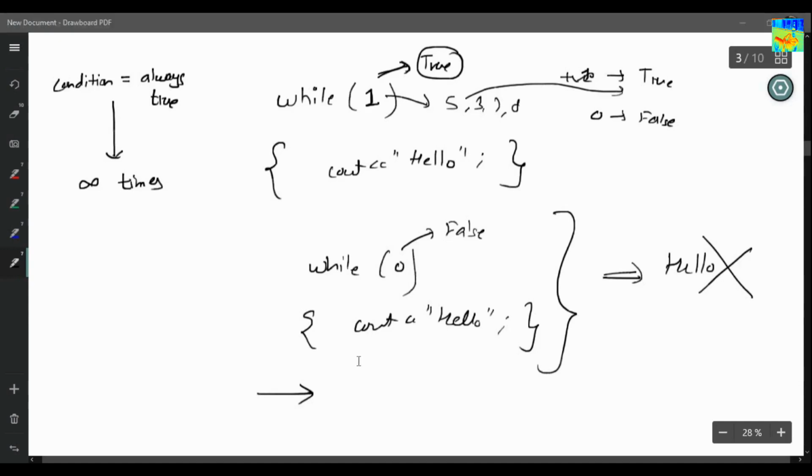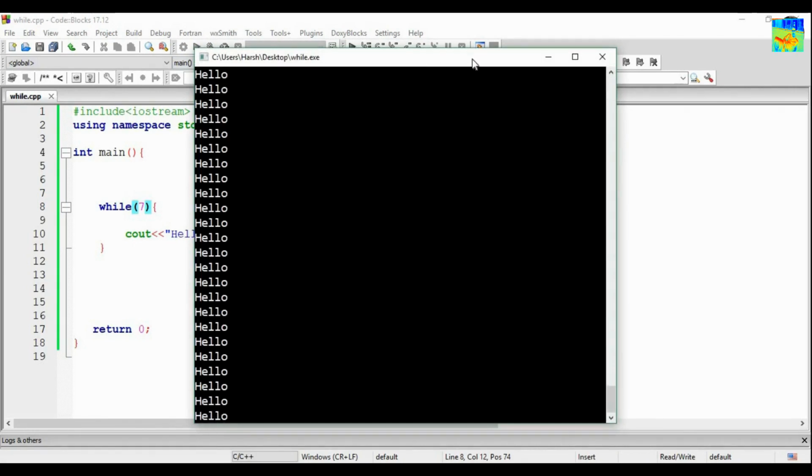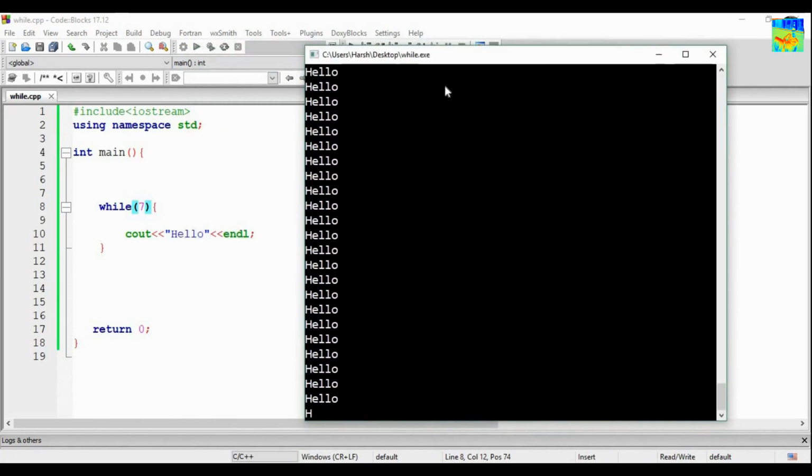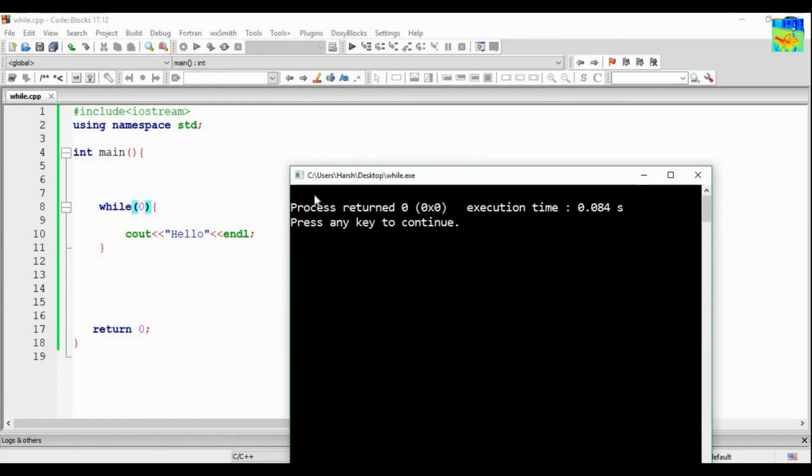So let's see. Instead of 1 here, you can write any value, for example 7. Because 7 is a positive number, the condition will always be true, so the loop is running an infinite number of times. Now let us write 0 here. While 0 means false. Since the condition is false, I will not go inside the loop. I will directly come to line number 12. So nothing is getting printed. Great.